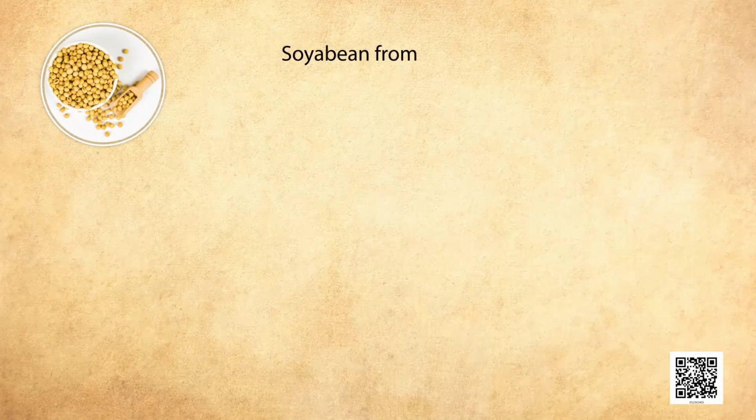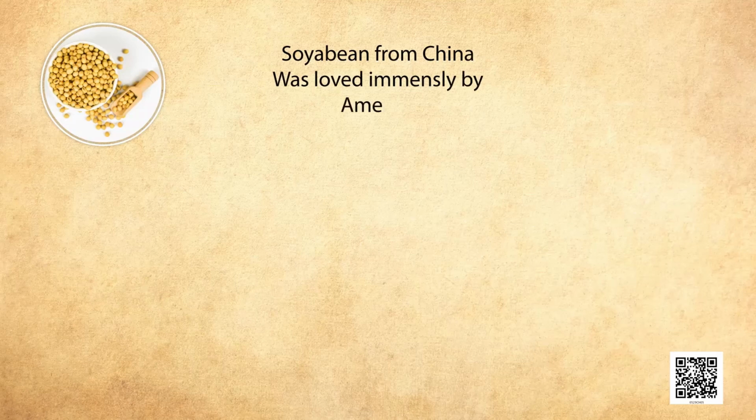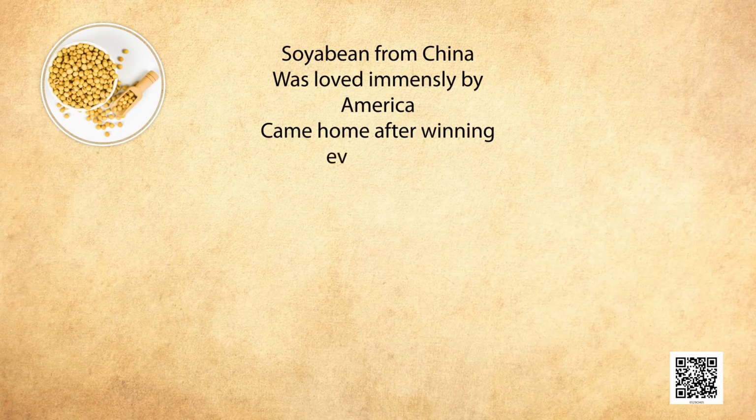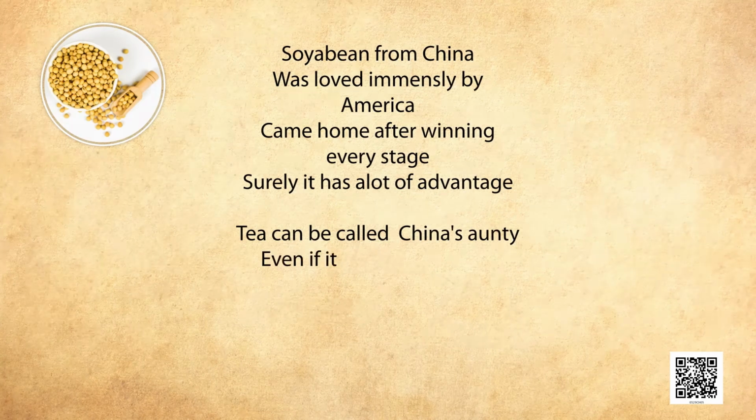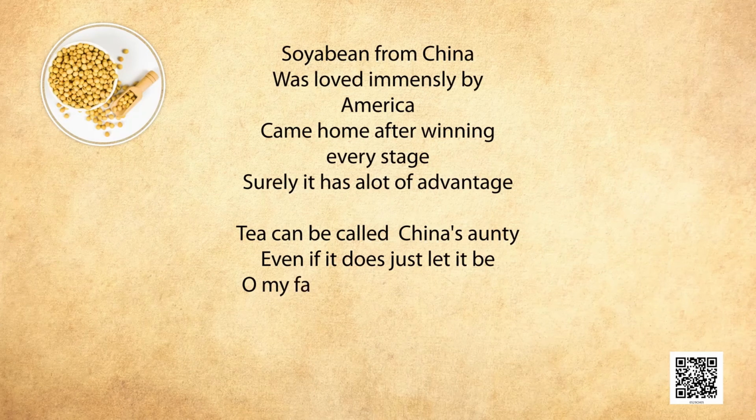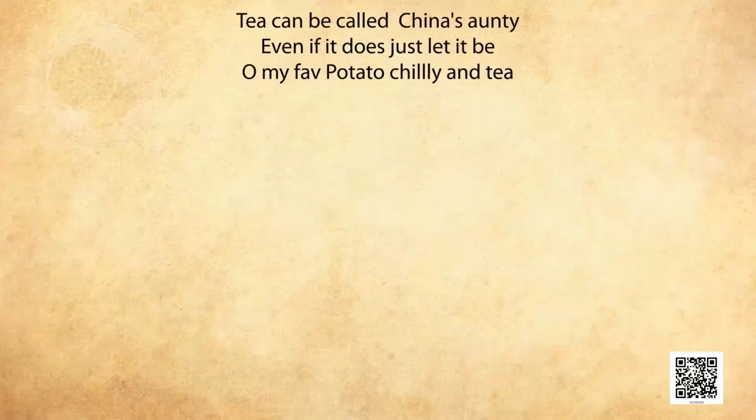Soya bean from China was loved immensely by America. Came home after winning every stage. Surely it has a lot of advantage. Tea can be called China's auntie. Even if it does, just let it be. Oh, my favorite potato, chili and tea.